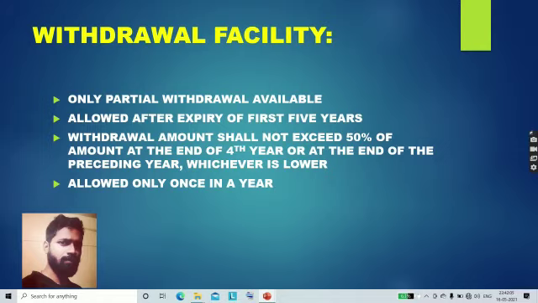years, and the withdrawal amount shall not exceed 50% of the amount that is available at the end of the fourth year or at the end of the preceding year, whichever is lower. Okay, and withdrawal is permissible only once in a year.